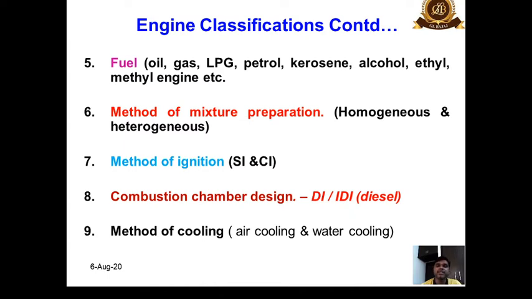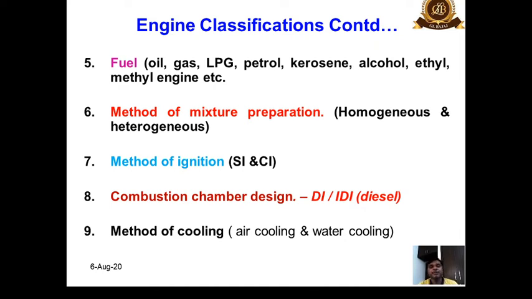But in case of CI engines, compression ignition engines, only air enters the combustion chamber and the fuel is injected near the end of the compression stroke, just a few degrees before TDC. Okay, so they are heterogeneous in nature. They are not forming a homogeneous mixture. So the CI engines or diesel engines are heterogeneously charged engines. So on the basis of method of ignition, we can also classify as spark ignition and compression ignition. So petrol engines are basically the spark ignition engines and diesel engines are basically the compression ignition engines.